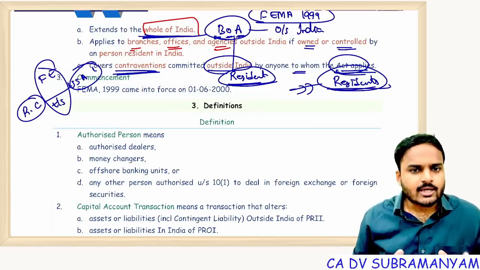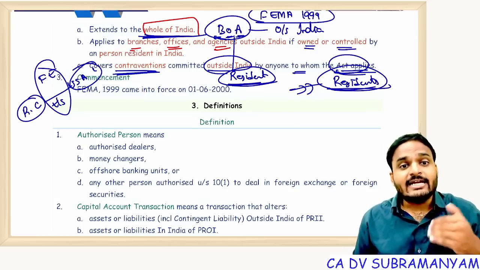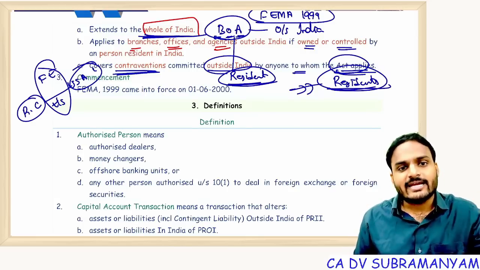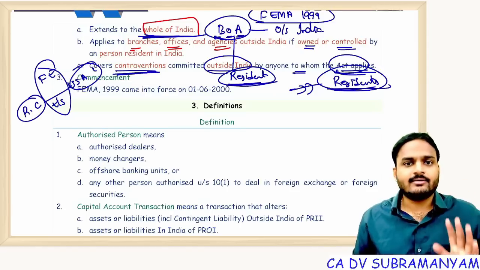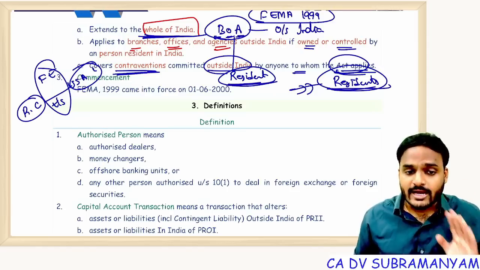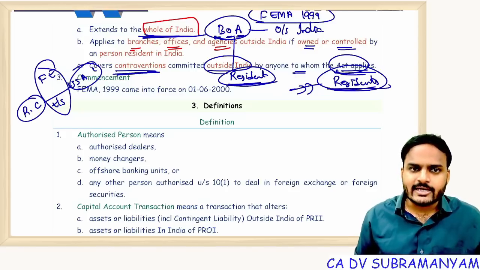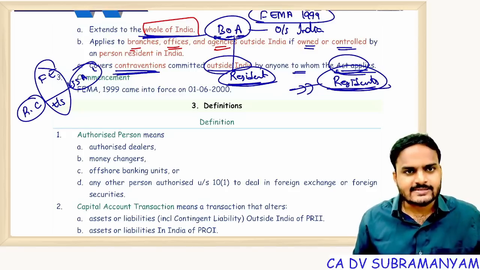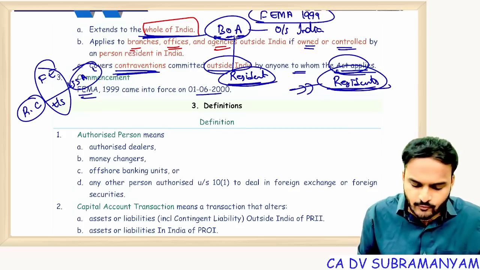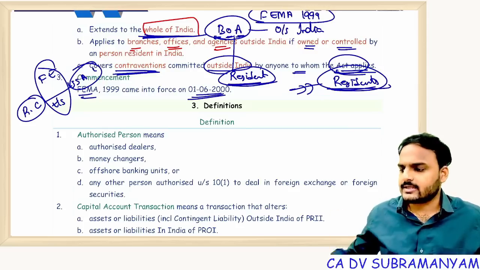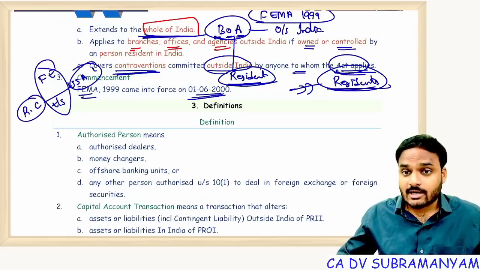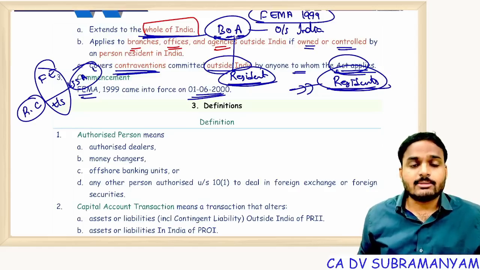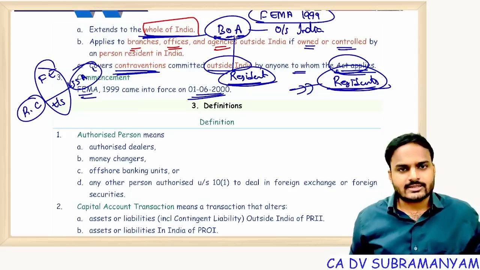Next, FEMA is applicable to all transactions entered into outside India by a resident, that is, an Indian resident outside India. But FEMA is not applicable to transactions that happen outside India between two non-residents. Next, FEMA came into force with effect from 1st June 2000. What is the commencement date of FEMA 1999? The commencement date is 1st June 2000.